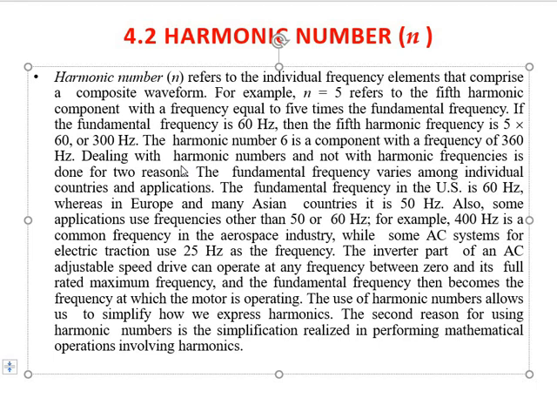The use of harmonic numbers allows us to simplify how we express harmonics. The second reason for using harmonic number is the simplification realized in performing mathematical operations involving harmonics. These are the two main reasons to consider the harmonic order rather than the frequency of the particular harmonic.